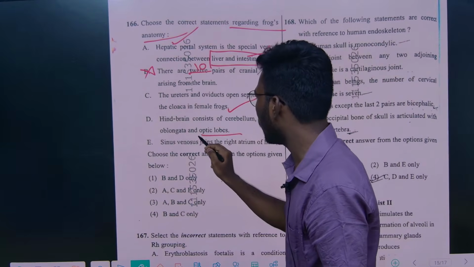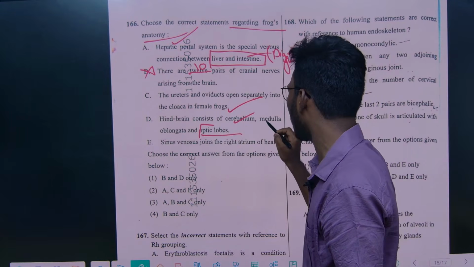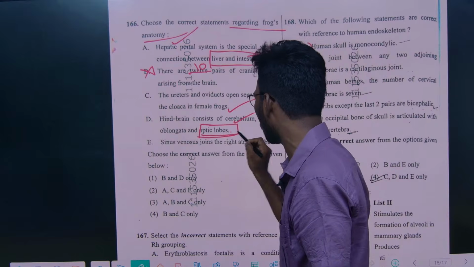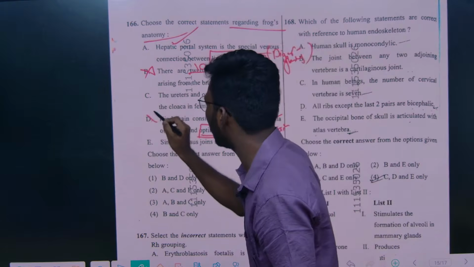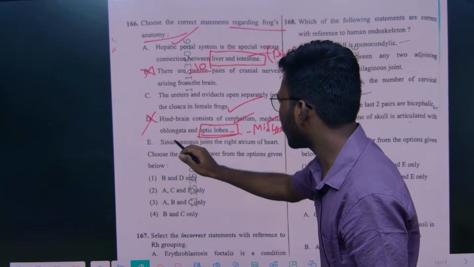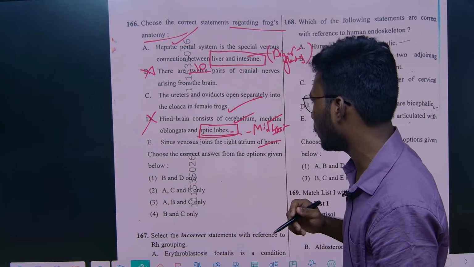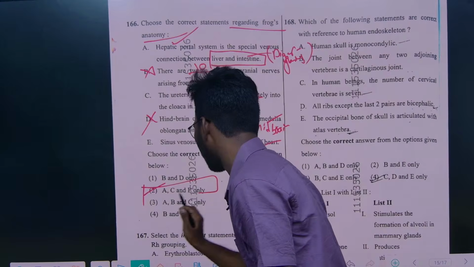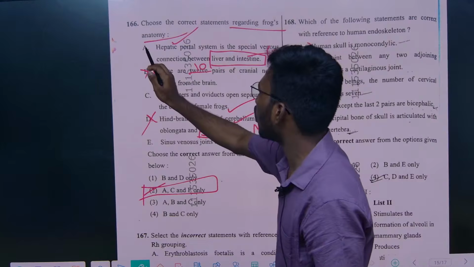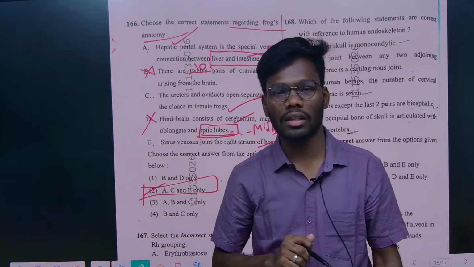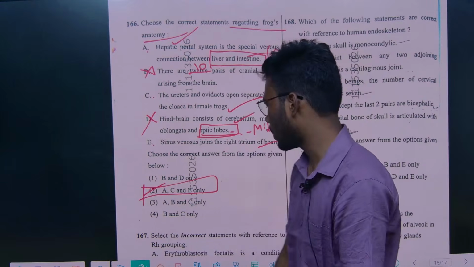It's not right. Hindbrain consists of only cerebellum and medulla oblongata, whereas optic lobes are part of the midbrain. So option D will be wrong. And sinus venosus joins the right atrium of the heart. So here A, C, E are the correct statements. Understand? So for this 166 question, option A, option C, option E, right?